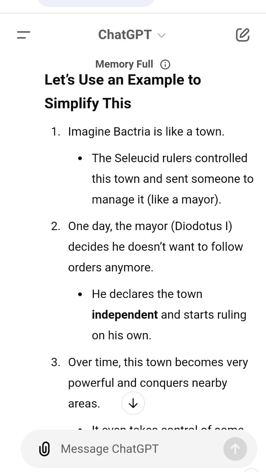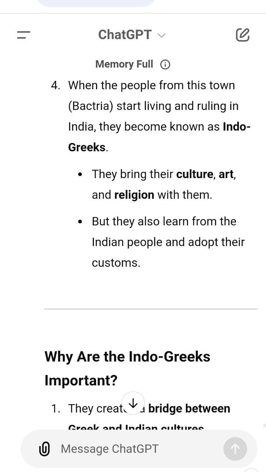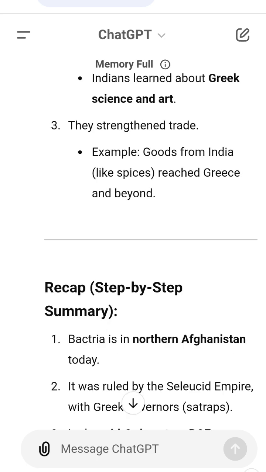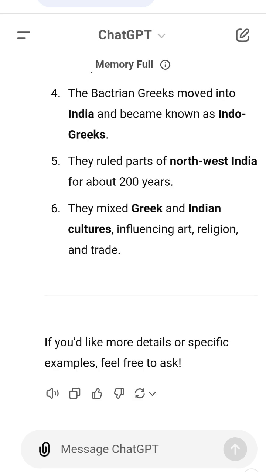Recap, step-by-step summary. 1. Bactria is in northern Afghanistan today. 2. It was ruled by the Seleucid Empire, with Greek governors, satraps. 3. In the mid-3rd century BCE, Diodotus I declared Bactria independent. 4. The Bactrian Greeks moved into India and became known as Indo-Greeks. 5. They ruled parts of northwest India for about 200 years. 6. They mixed Greek and Indian cultures, influencing art, religion, and trade. If you'd like more details or specific examples, feel free to ask.